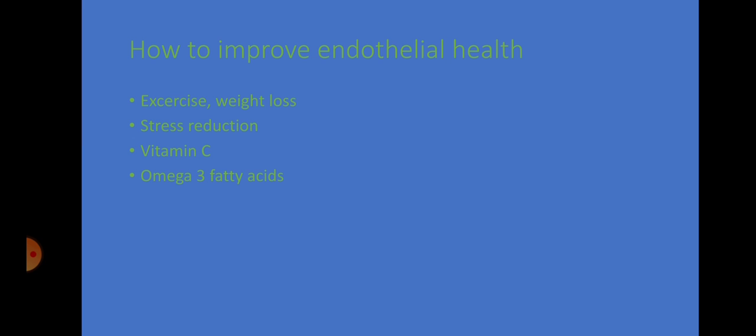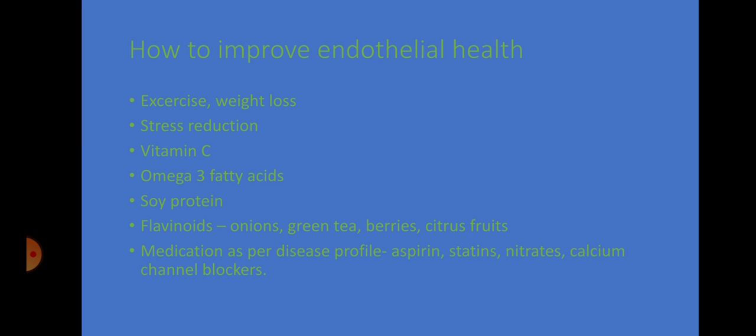Omega-3 fatty acids, which are present in fish, flax seeds, walnuts, etc. Soya protein, flavonoids, which are present in onions, green tea, berries, citrus fruits like orange.